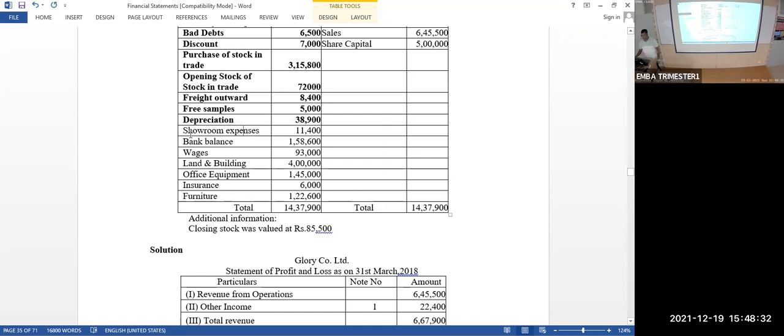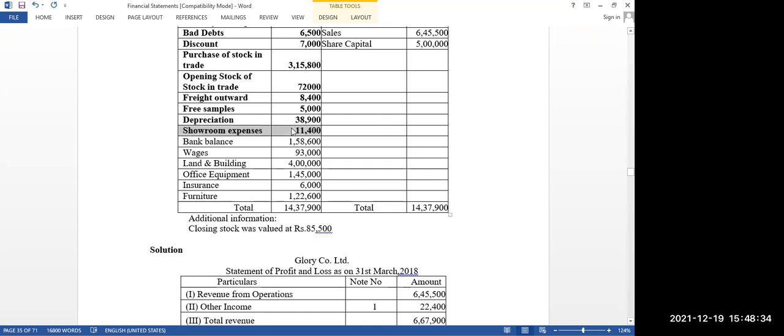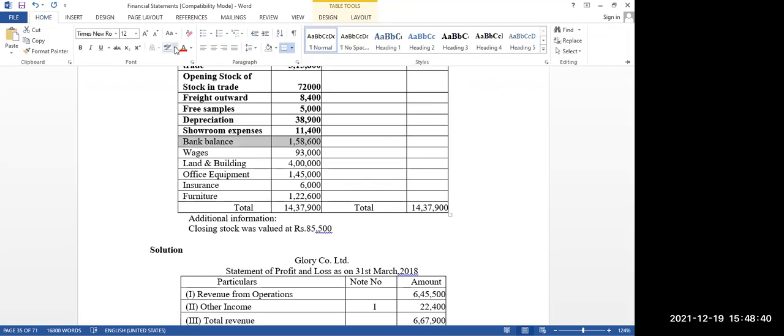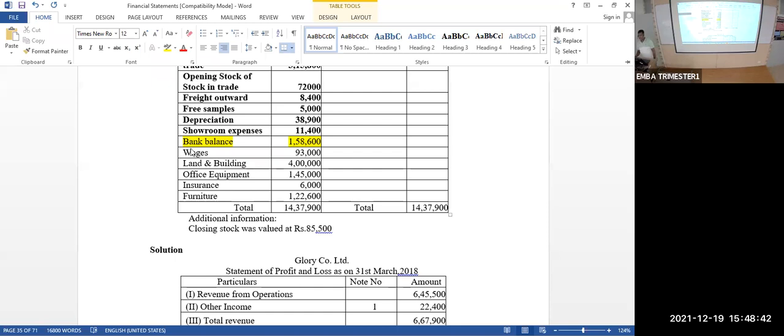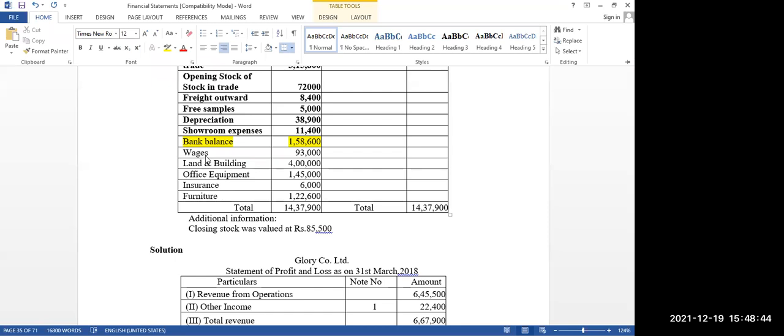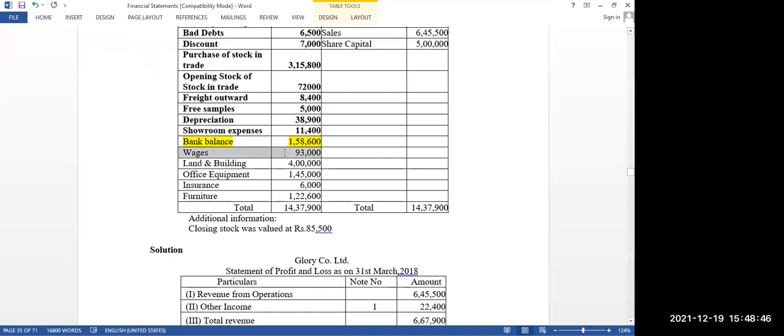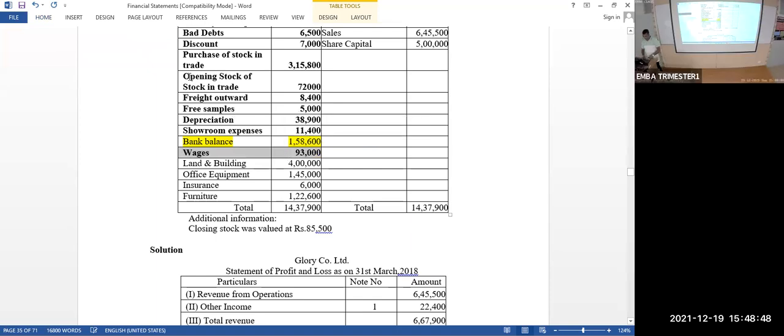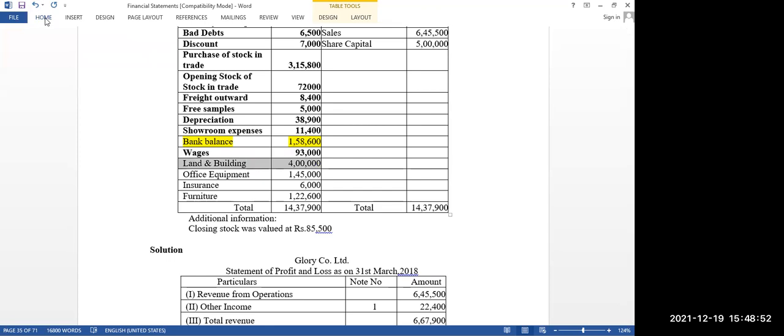Showroom expense, other expenses. Bank balance, balance sheet. Bank balance will not come under P&L account. It should come under balance sheet. Wages, employee benefit expenses. Land and building, balance sheet item. It's an asset actually.